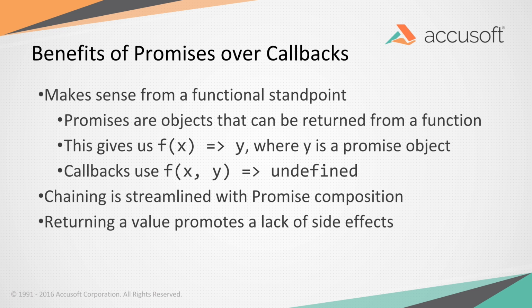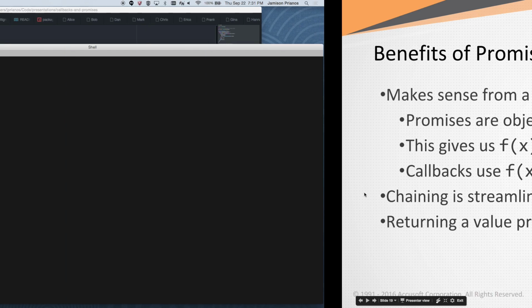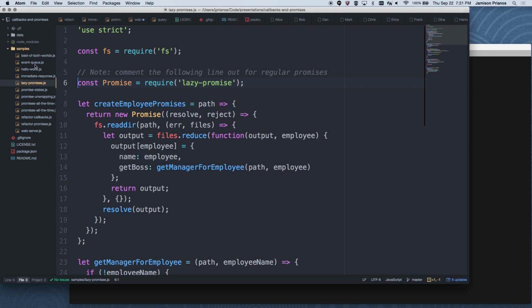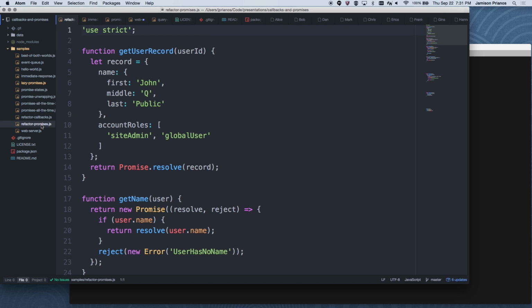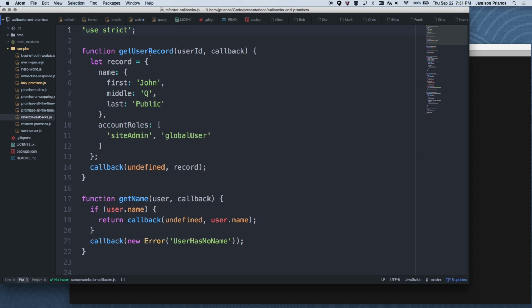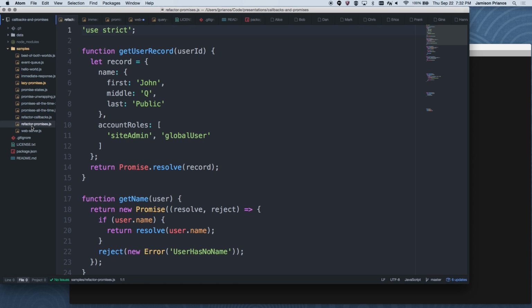So if we look here, this one's more of an exercise for at home. I have the same code written in callbacks and promises here, to show a couple of the benefits. You can see there's very little change for getting a user record, a static record. We pass a callback in, and we call back with that record when we're done. On the promise side, we don't take a callback in, and we return a promise.resolve of the record. Again, we're treating it as asynchronous, even though it is synchronous. That way, if get user record, user ID eventually is not a mock and we go to the database, we don't have to change our implementations.